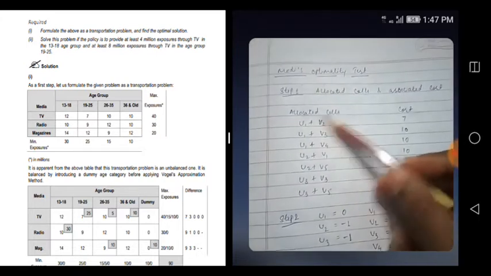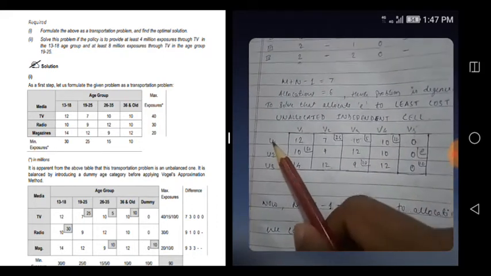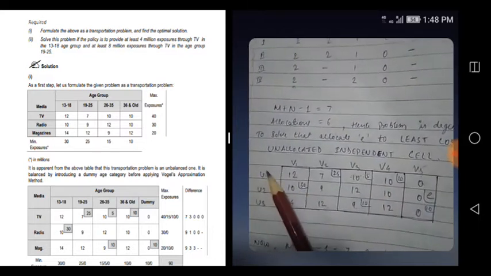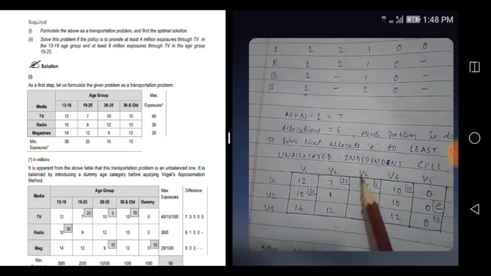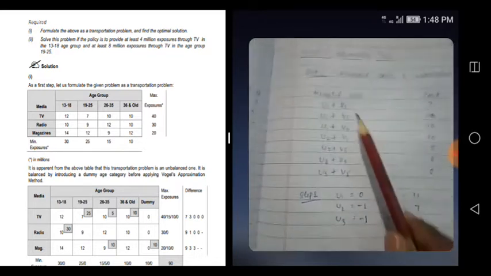Okay, allocate cells. Whatever I said, this u1, u2, u3, v1, v2, v3, v4, v5, the same thing we have taken. u1, if you are able to see, here u1, v2, u1, v3, u1, v4, not visible, right? Nothing special, that's the combination you have taken, this combination, this combination, that's what you have written here. Then its corresponding cost.